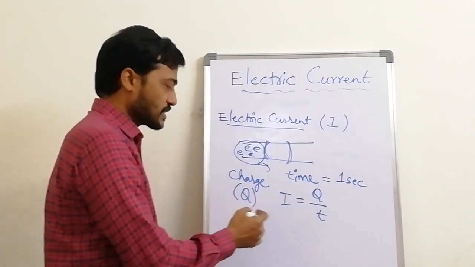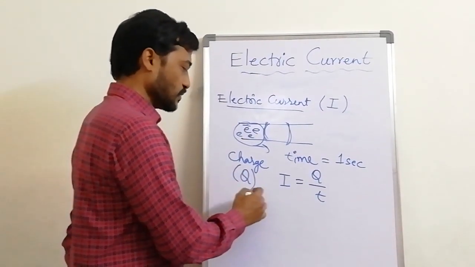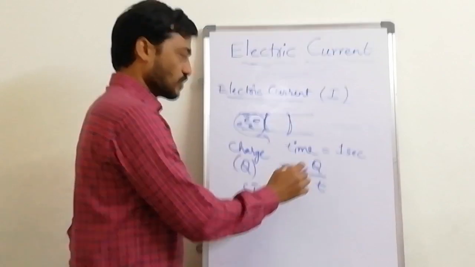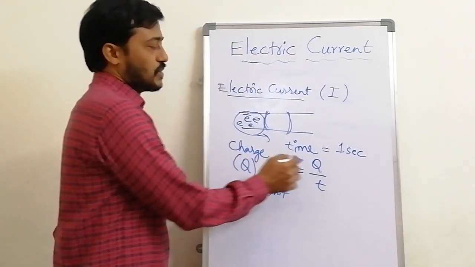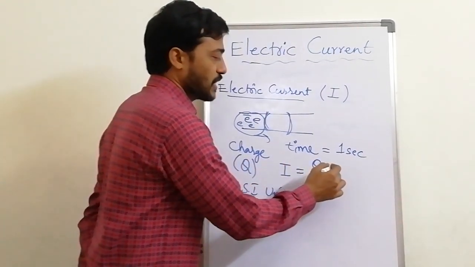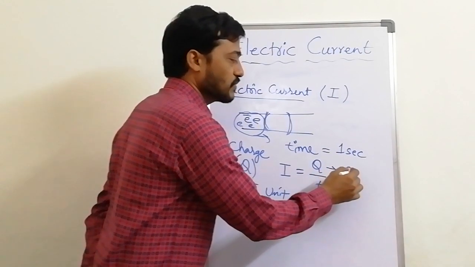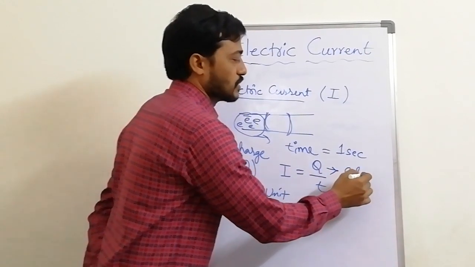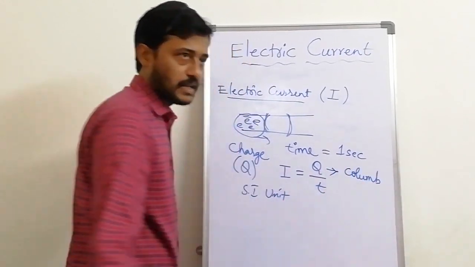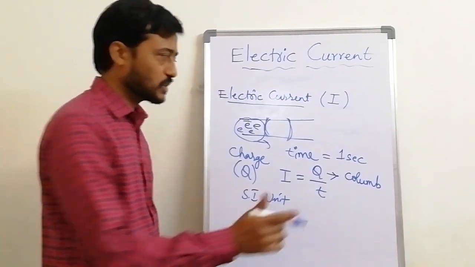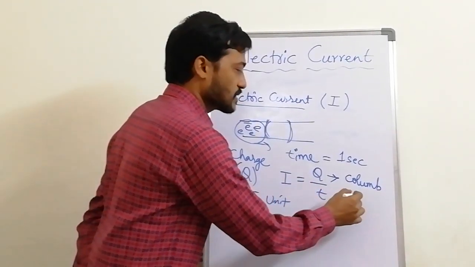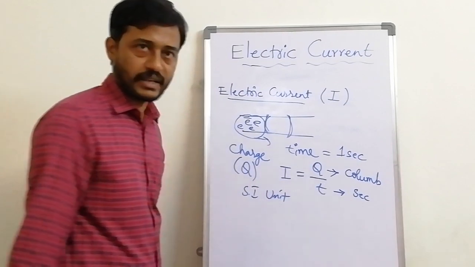Now we will see the SI unit. What is the SI unit? Charge we mention in terms of coulomb, and time, you know, is second.